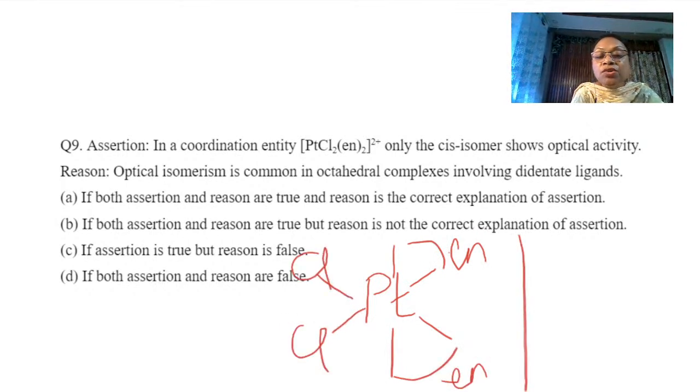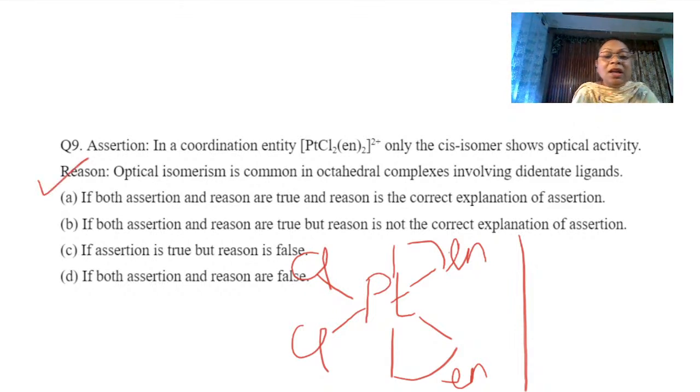If I try to draw its mirror image, it will be non-superimposable on this object which I have just drawn on screen. So if the mirror images are non-superimposable, it is definitely optically active. Optical isomerism is common in octahedral complexes involving didentate ligands.